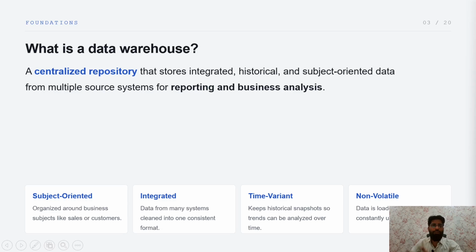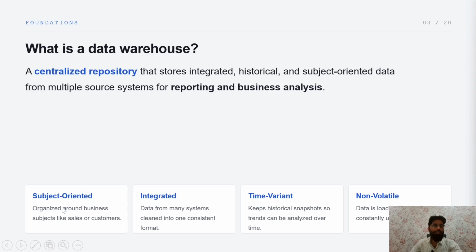So what is data warehousing? It is a centralized repository that stores integrated, historical, and subject-oriented data from multiple source systems for reporting and business analysis. It is subject-oriented, integrated, time-variant, and non-volatile. These are the 4 different categories.